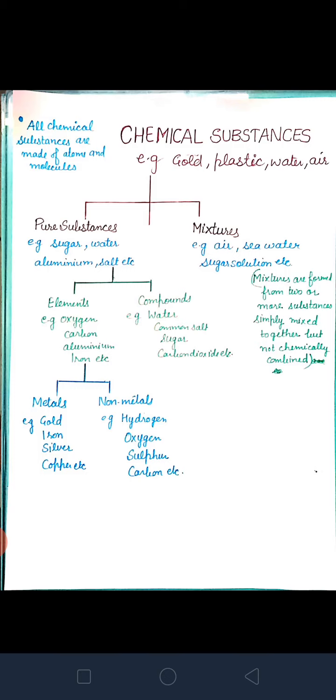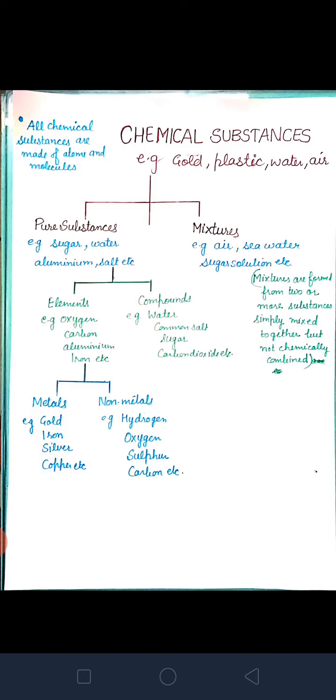Now you will say, ma'am, what is matter? Beta, anything that occupies space, has mass, and can be felt by our sense organs is known as matter. What is matter?